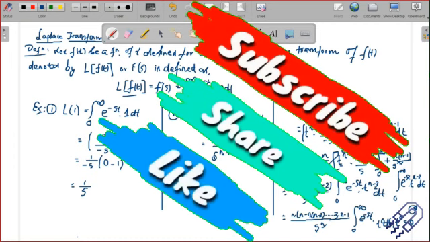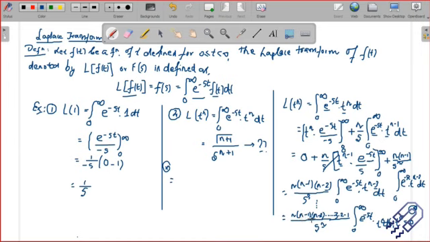So the final result is this. So you see, n minus 1, n minus 2 up to 1. So that means this is nothing but factorial n divided by s to the power n into, integrate this, this would be 1 divided by s. That's it, right? You have it here. So that means I can just write it down as factorial n divided by s to the power n plus 1. And n is always greater than 0. So that's my integration result, okay?